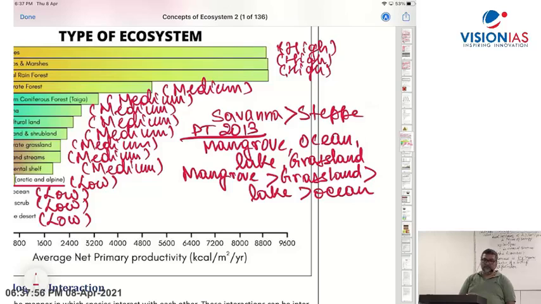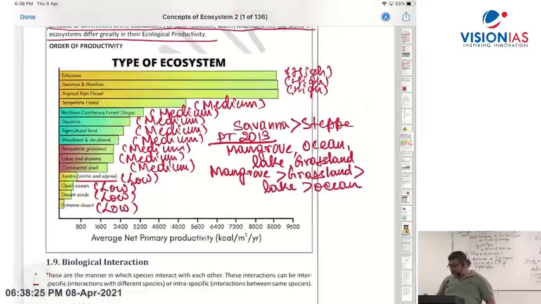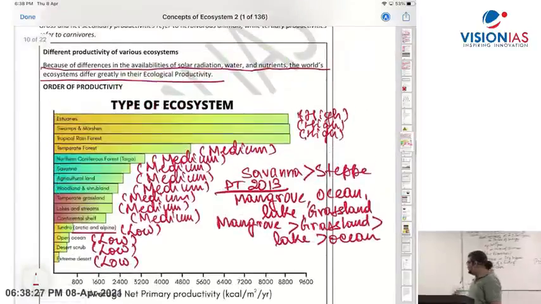Lake has got what? Algae. What generates biomass in lakes? Algae, floating plants and all. So lake will come less than the grassland, because grassland is occupied by grasses. Grasses will carry out photosynthesis. Algae and all are in lakes, and then comes the ocean. In the ocean, where does it happen? Continental shelf, coral reefs, near the coast. But as you go to the open ocean, it will be a very, very small amount. Clear there? So this is what I have given here, for your understanding.